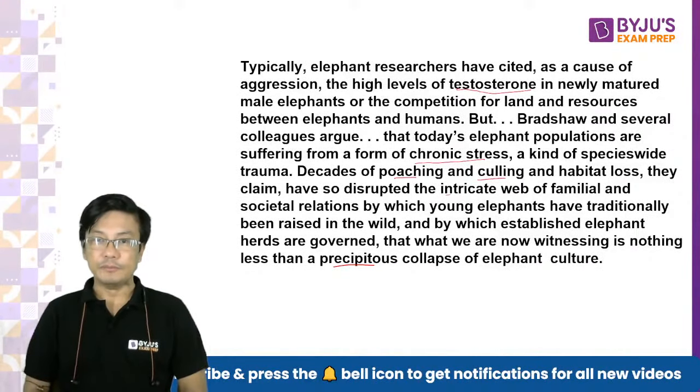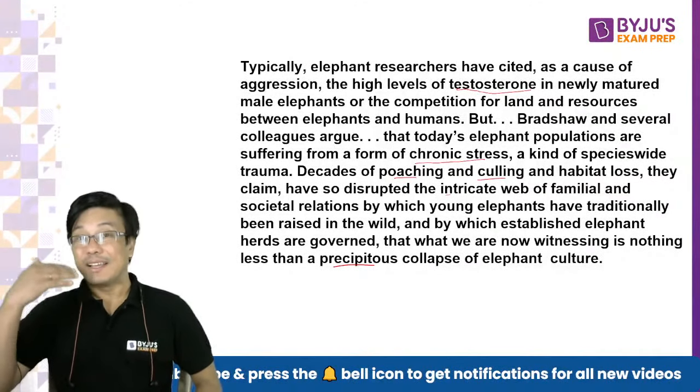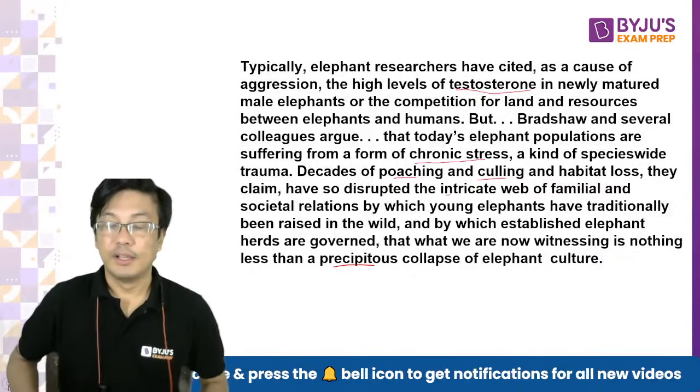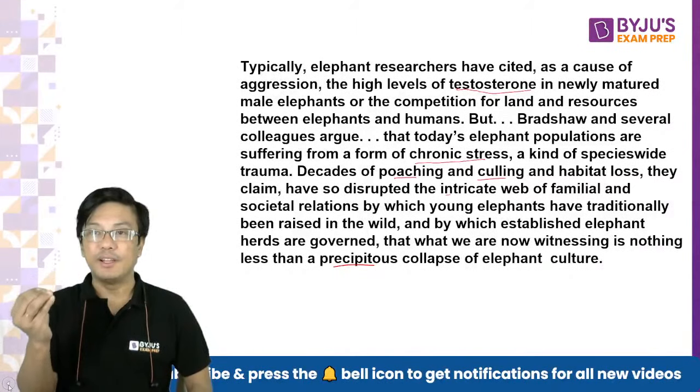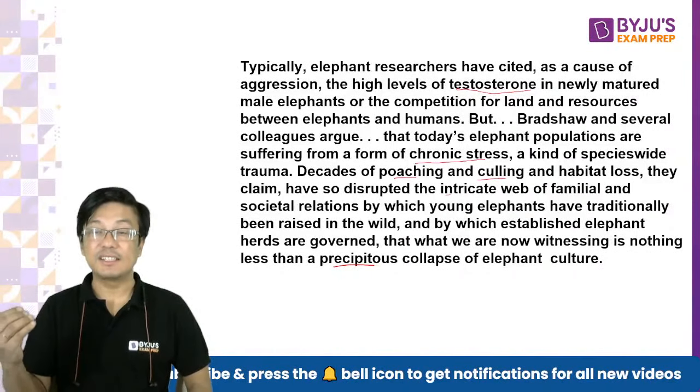So, we have disturbed their way of life. They have a very intricate culture, right? They have a very intricate society. We have disturbed them, and that is the reason why they are starting to behave like this. Everybody has read it, I hope. All clear, I think, right? So now you know what the author is talking about. He's talking about how elephants have been disturbed, shocked by human beings' actions, and the new aggression in elephants is a result of this.